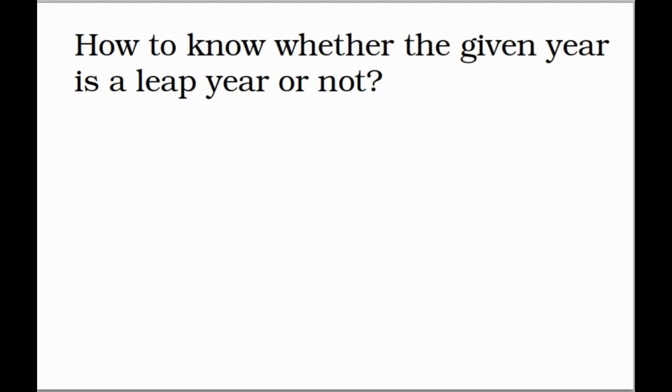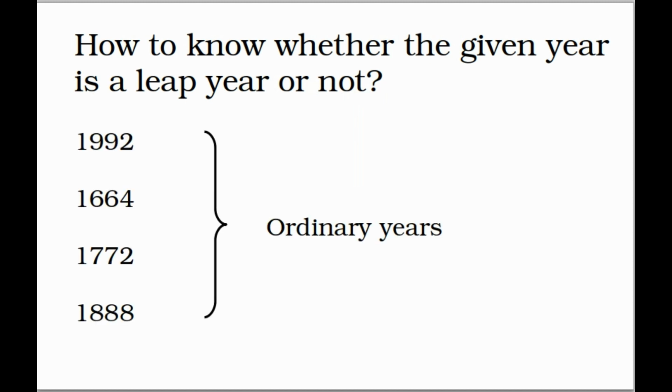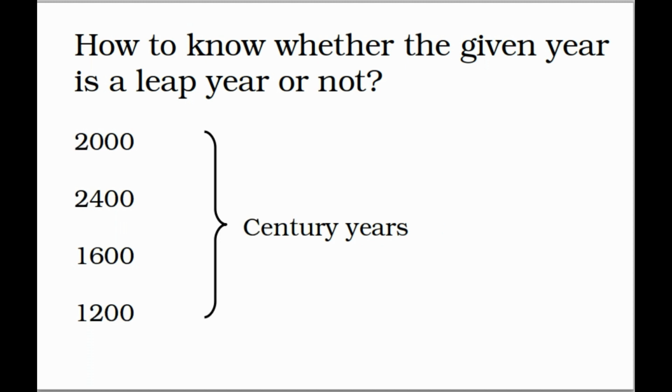How to know whether the given year is a leap year or not? These years are known as ordinary years and these years are known as century years.